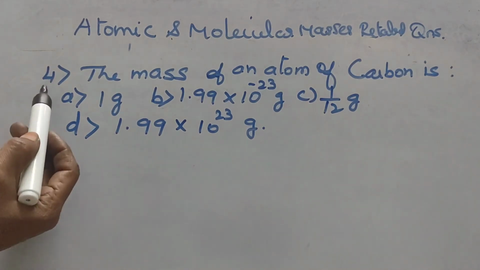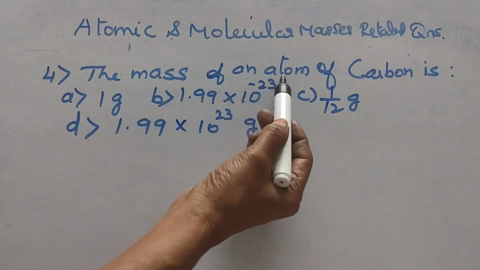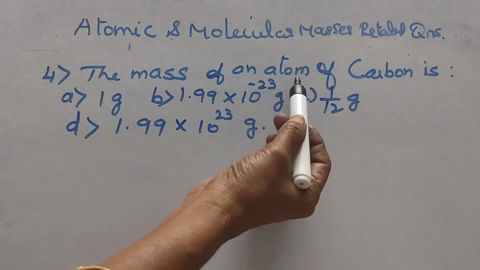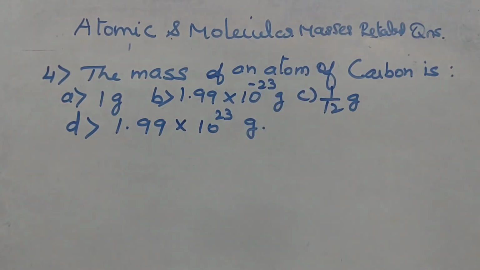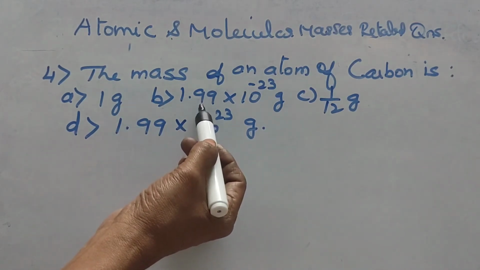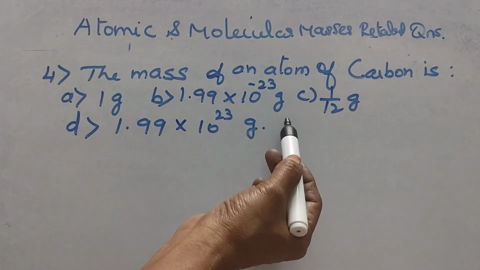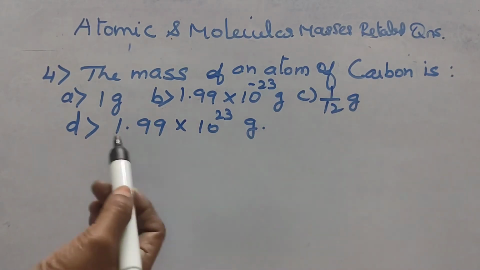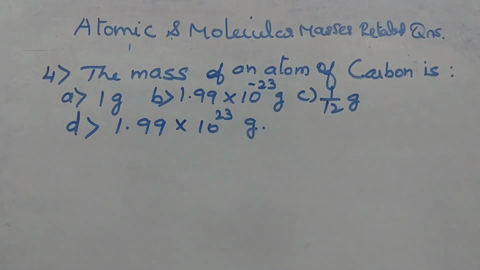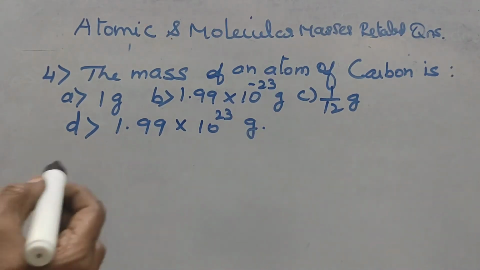Next question. The mass of an atom of carbon. One carbon atom's mass we have to find out. Here it is given 4 options: 1 gram, 1.99 into 10 power minus 23 gram, 1 by 12 gram, 1.99 into 10 power 23 gram, plus 23 gram.